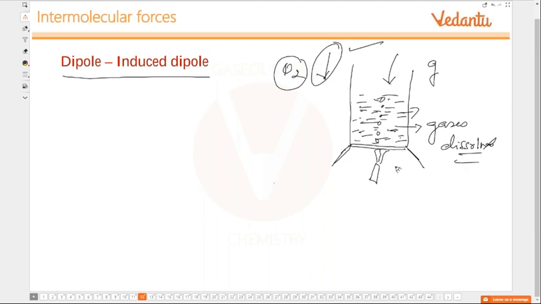So this is dissolved gases. Now, if oxygen has to be present with water, this is a polar molecule, this is a non-polar molecule. There has to be some force of attraction, otherwise it cannot be there in water, isn't it? What kind of force of attraction do we see? This dipole, induced dipole. How it happens? Let us see.